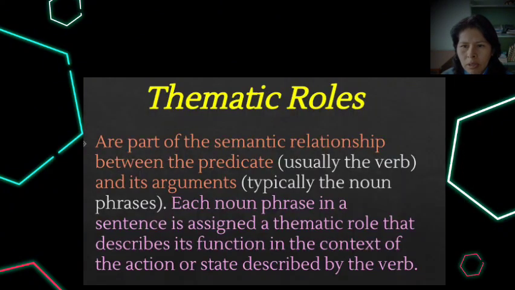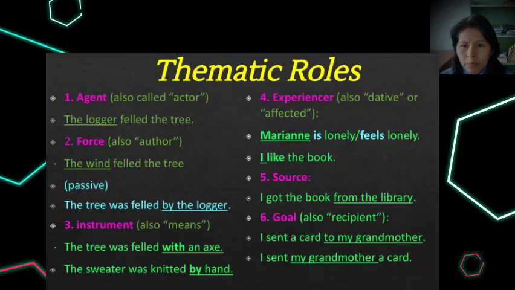So thematic roles are semantic roles that describe the relationship between a verb and the noun phrases in a sentence. These roles help to explain the function each argument has in the context of the action. Thematic roles are used to understand who is doing what to whom, where, when, why, and how within a sentence, and they explain the functions of the argument with respect to the predicate. So, among the thematic roles, we have the following.